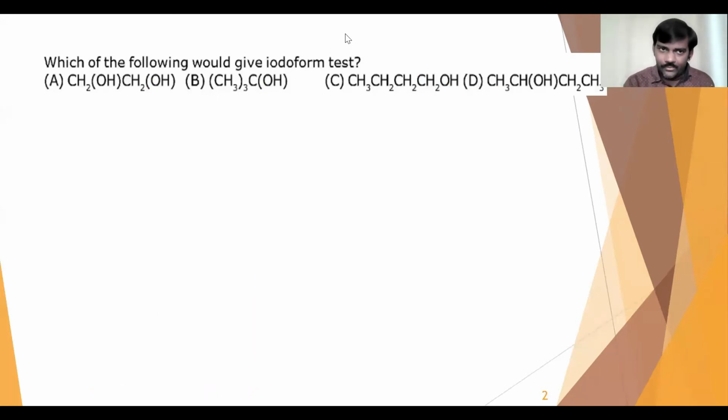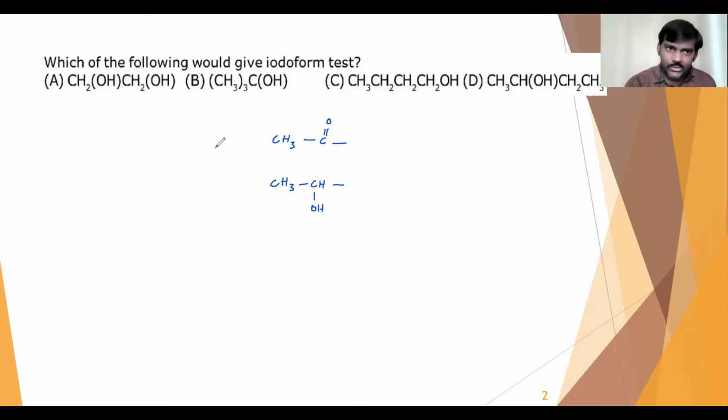The compound must contain either the methyl keto group or CH3CHOH. Any one of these must be there to get the iodoform.